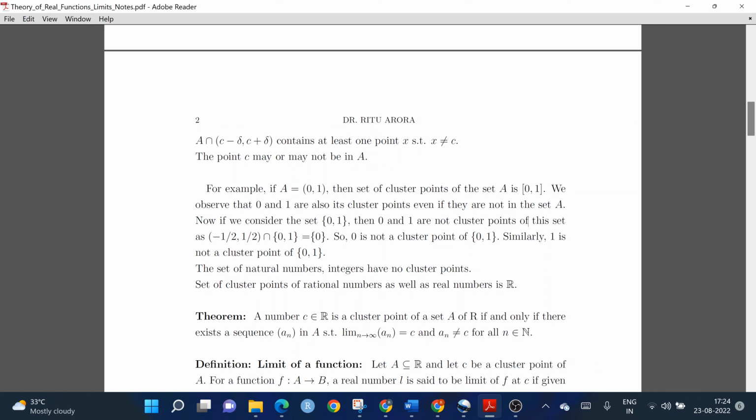So the theorem goes like this: a number C belonging to R is a cluster point of a set A of R if and only if there exists a sequence (An) in A such that the limit of An is C and An is different from C for all n belonging to the set of natural numbers.